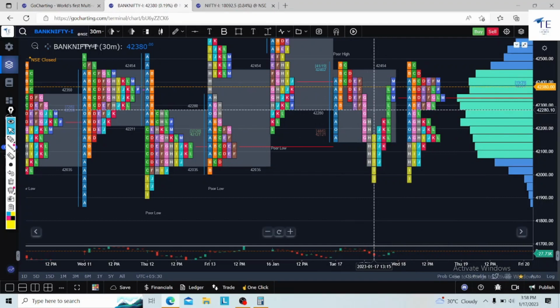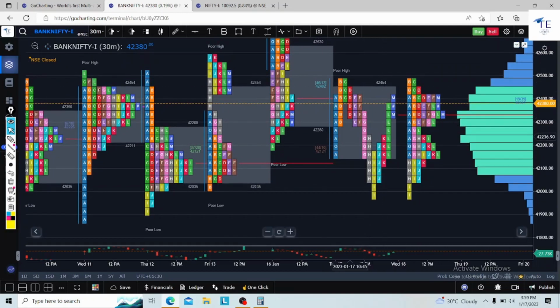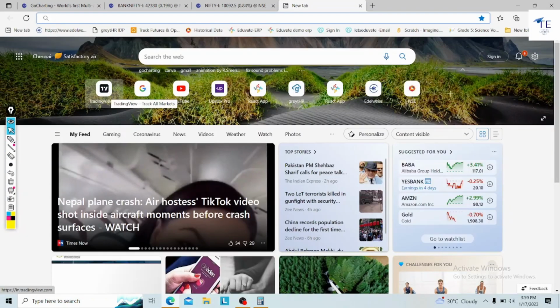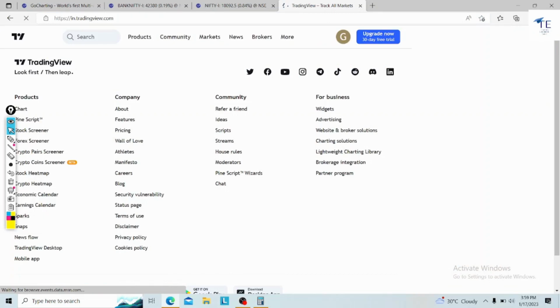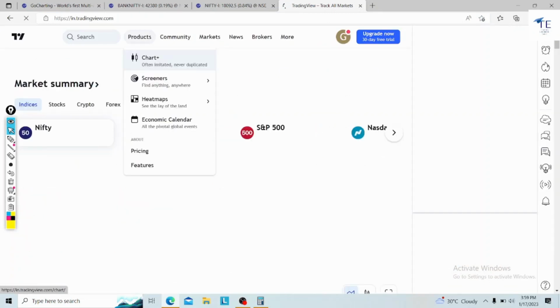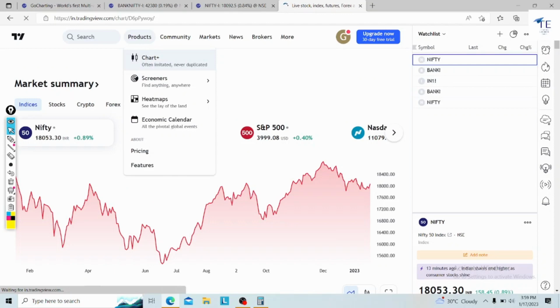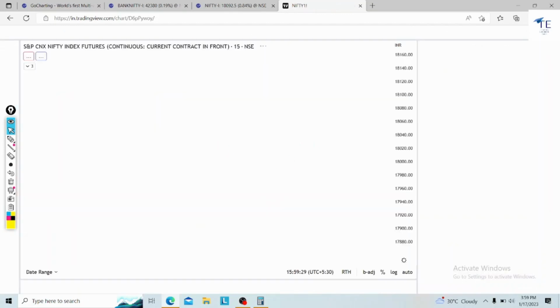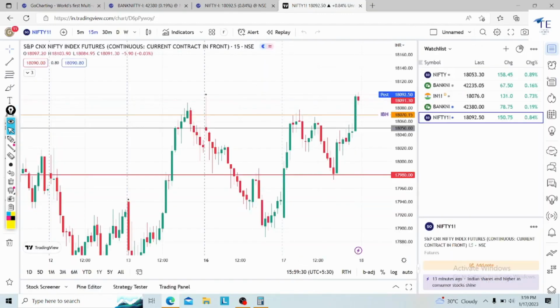The market started taking support in B period, E period, F period. But when 42,280 was broken, then the entire game changed in Bank Nifty. Please note down this type of analysis. It will help you in the upcoming days. So we'll do one thing: we'll have a look in TradingView at how 42,280 responded there. We'll check for any information.